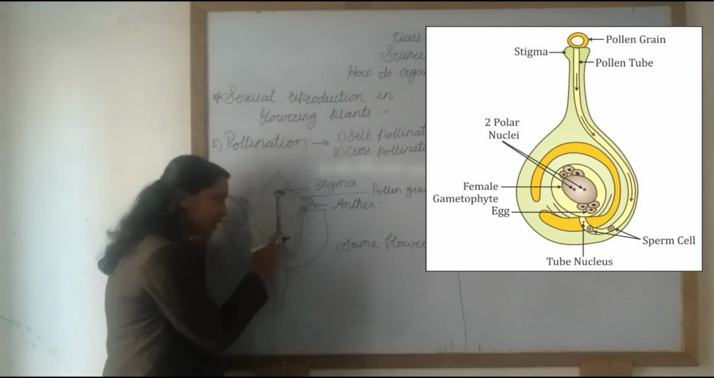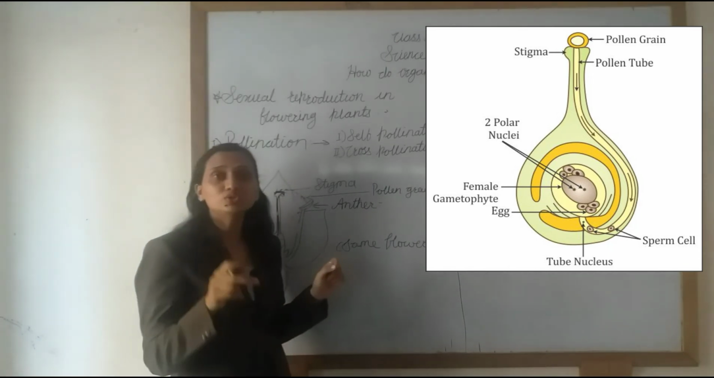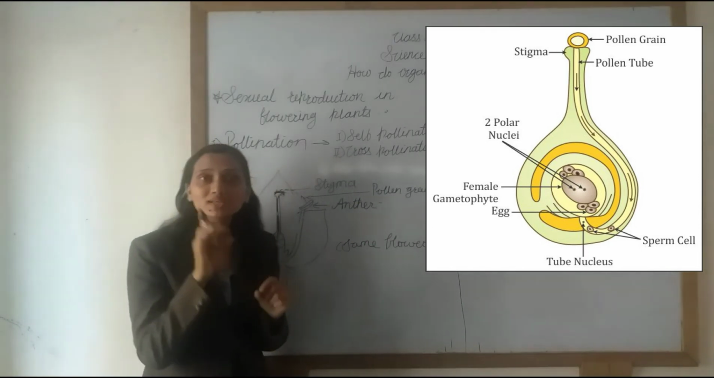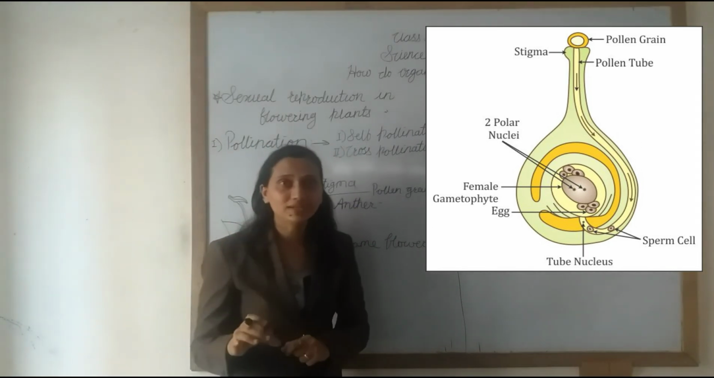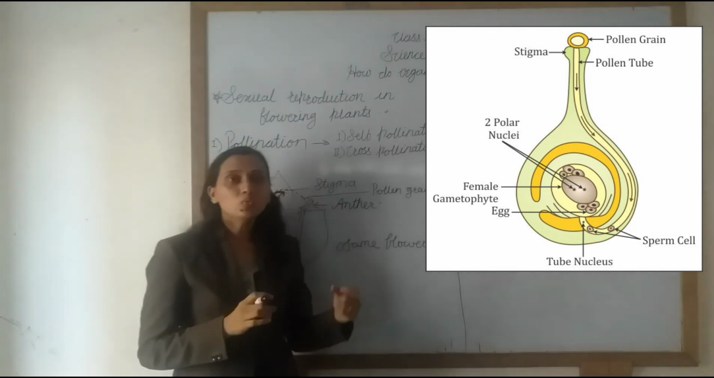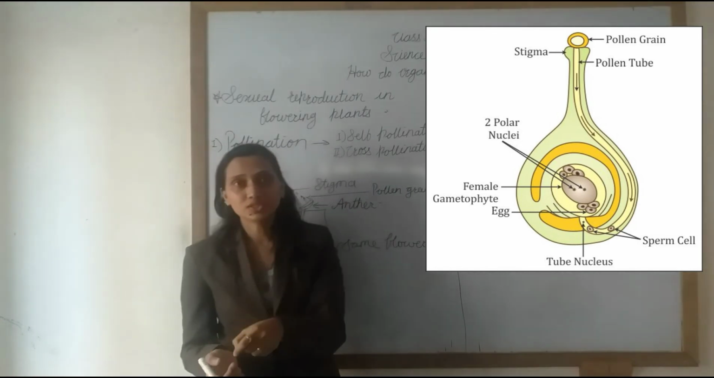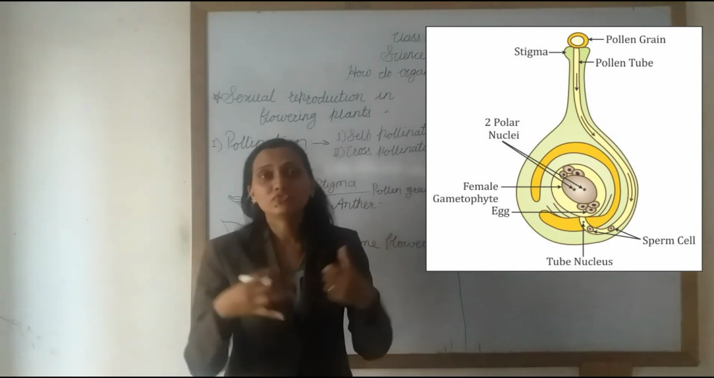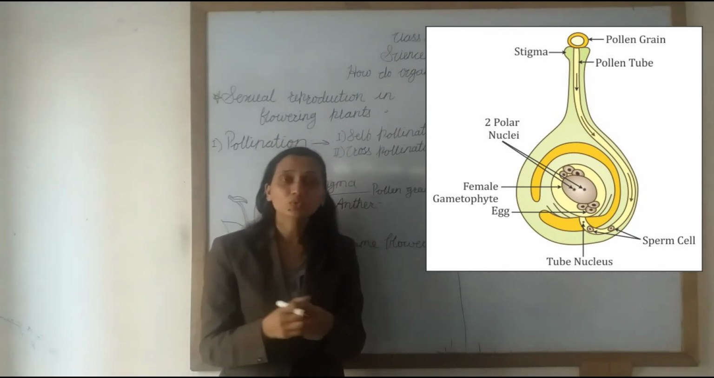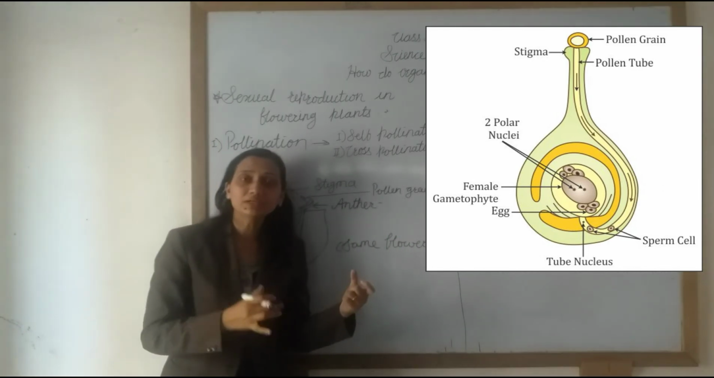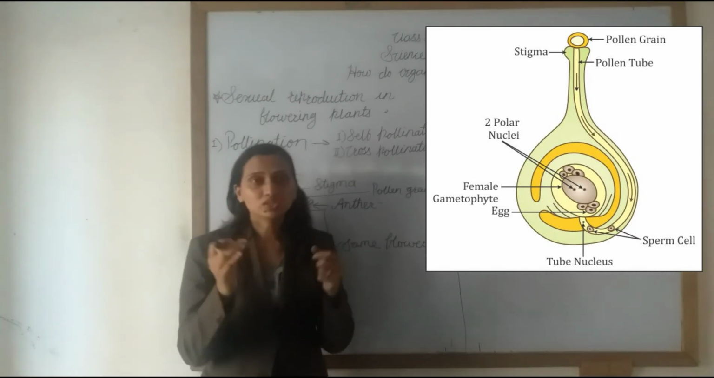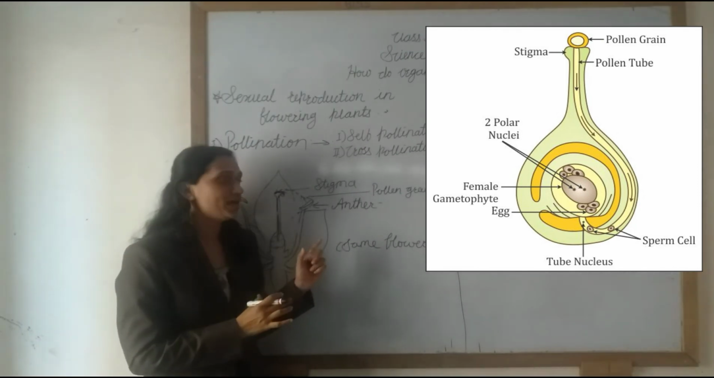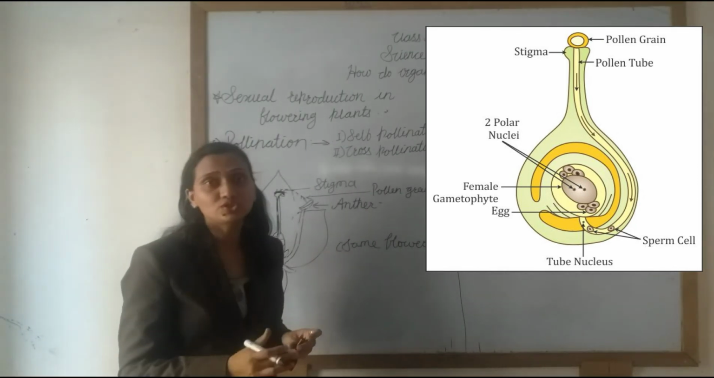Through this pollen tube, the pollen grain enters into the ovary and goes into the ovule, and we know that inside the ovule, the ovum is present. The ovum is a female gamete. So when the pollen grain enters the ovule where the ovum is present, it fuses with the ovum. The union occurs between the male gamete and the female gamete. This fusion of the male gamete and the female gamete is called fertilization.